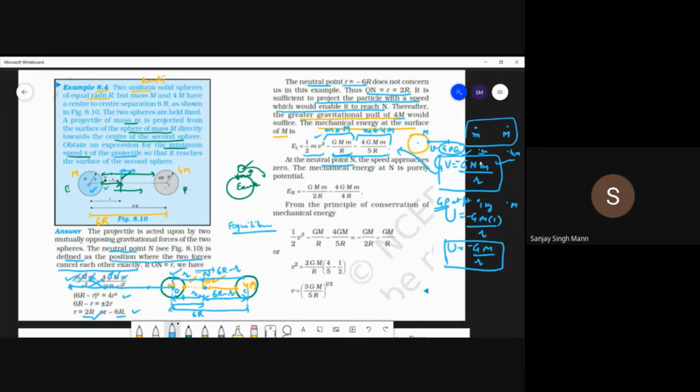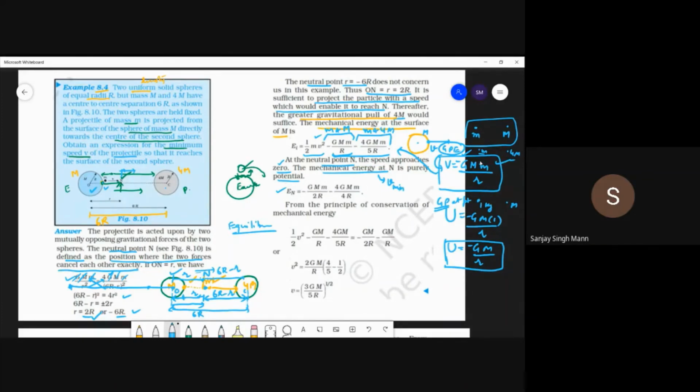So at neutral point N, the speed approaches 0, and the mechanical energy at N is purely potential. So speed will be approaching 0 at this point, and we assume that the speed will be 0. So that will be the minimum velocity, isn't it? Because it is just reaching this point. So the velocity will be minimum, right? This is the condition.